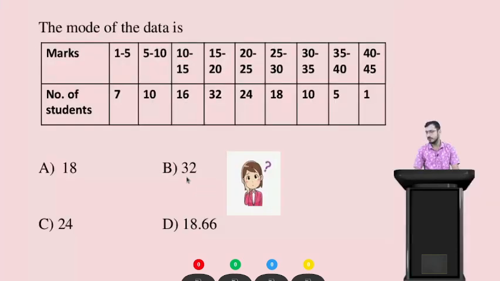Okay students, it's question time. I have a question for you. The mode of the data is, you can see the table here, marks and number of students. I am giving you 40 seconds for this question. Which option is correct here? Option A 18, option B 32, option C 24, and option D 18.66.